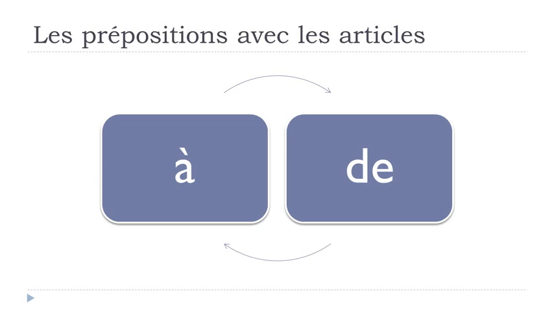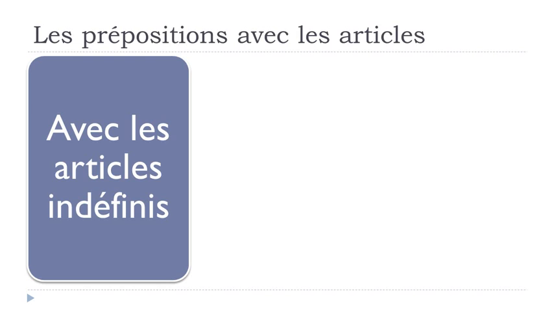And after that we'll see les articles définis, le, la, les. Especially we'll concentrate on the way these prepositions react when they are combined with these articles. So the first one that we will discover together will be à, and so we'll see it avec les articles indéfinis.